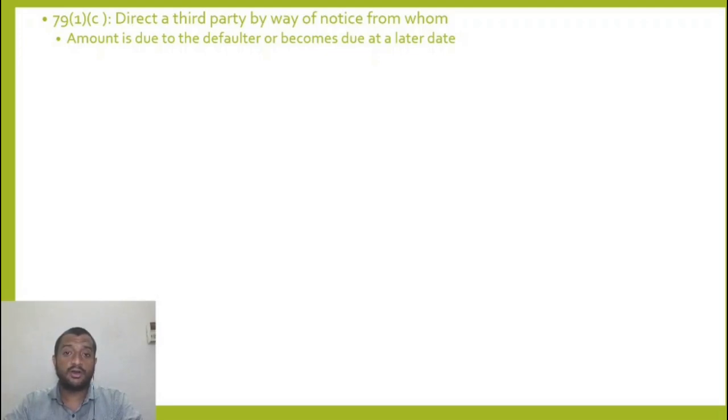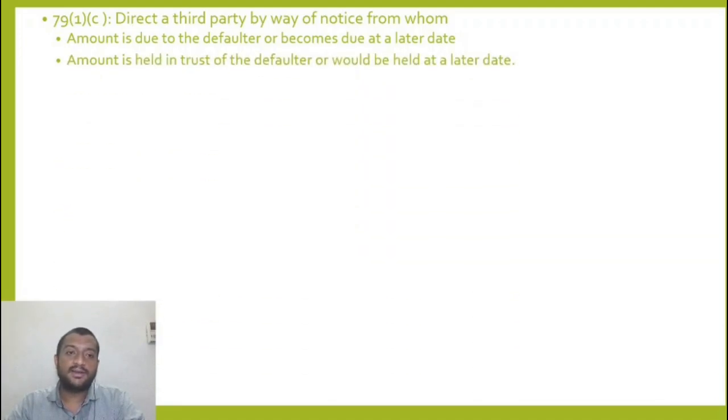So the amount is due to the defaulter or becomes due at a later date. Maybe on the 1st of next month, the amount becomes due. The notice will say that whenever it becomes due, you credit it to our account number so and so. Or the amount is held in trust for the defaulter, or would be held at a later date. Maybe the deposits would come up for encashment at a future date. Then, when the time for encashment has come, you will be holding the money in trust, right? Then you give that money to us.